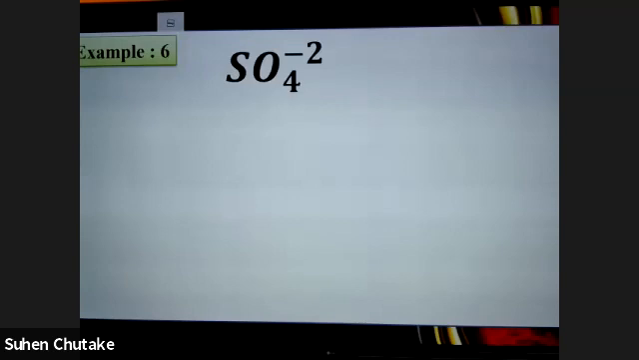Yes, come on, do it for sulfate. Now we have started with the radicals. You have to find out the number of protons, electrons, neutrons. And if you're having any problem, please tell me.